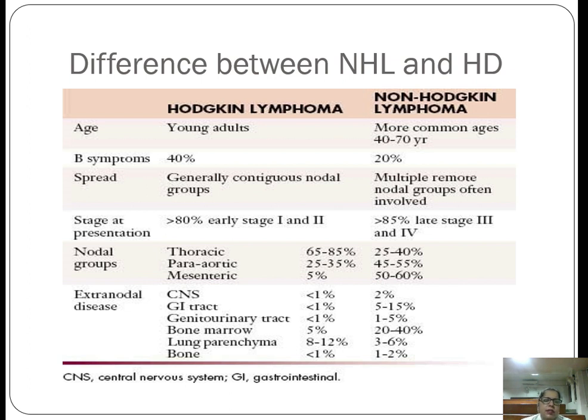They spread by contiguous nodal groups, as I said earlier, but in non-Hodgkin lymphomas multiple remote and non-contiguous groups of nodes are involved. Most of the Hodgkin lymphomas present in early stage 1 and 2, but in non-Hodgkin lymphomas generally the patient presents late, that is stage 3 and 4. In Hodgkin lymphomas, the most common nodal group involved is thoracic, followed by para-aortic and mesenteric, whereas in the non-Hodgkin lymphomas, mesenteric are the most commonly involved. Extranodal disease is more commonly present in the non-Hodgkin lymphomas compared to the Hodgkin lymphomas.